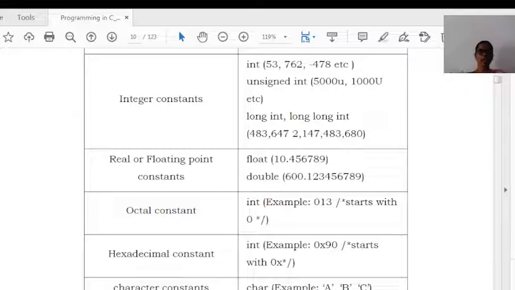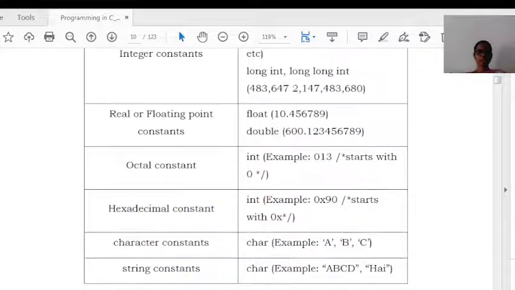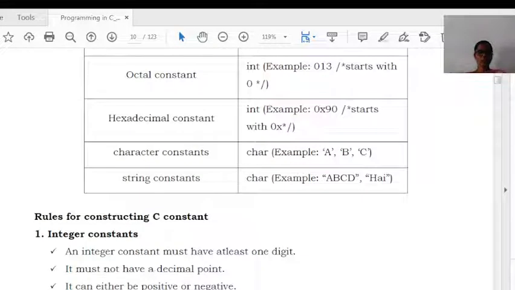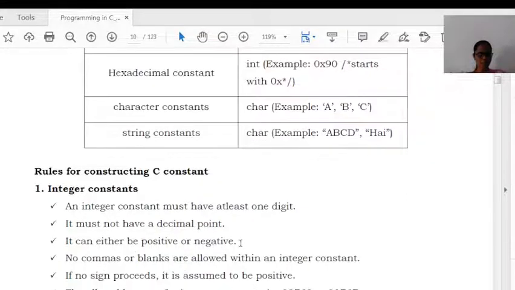A character constant is whatever character, either a number or a letter, enclosed within single quotes. A string constant, that is a collection of characters enclosed within double quotes, is a string constant. The rules for constructing these types of constants are listed here.